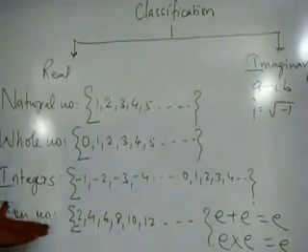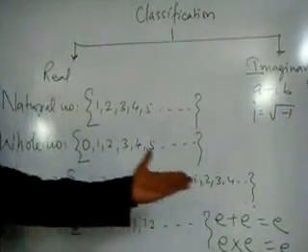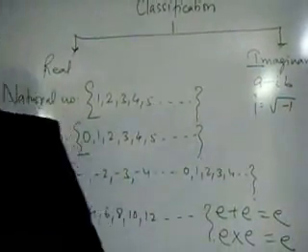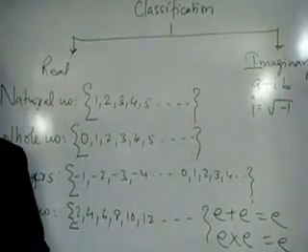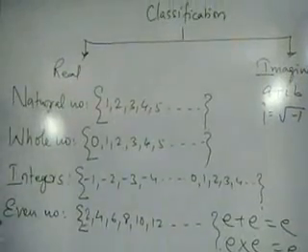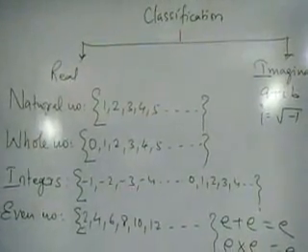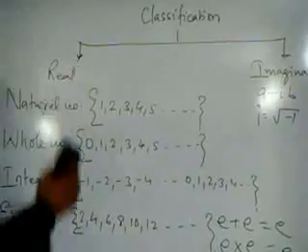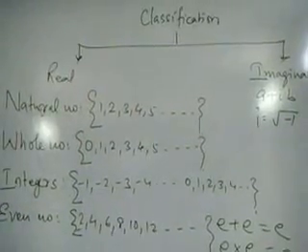An even number is a number which is divisible by 2. An even number plus an even number gives me an even number. An even number multiplied by an even number again gives me an even number. So there is a type of number. The next category of the numbers, I am going to rub this, so kindly note down it.